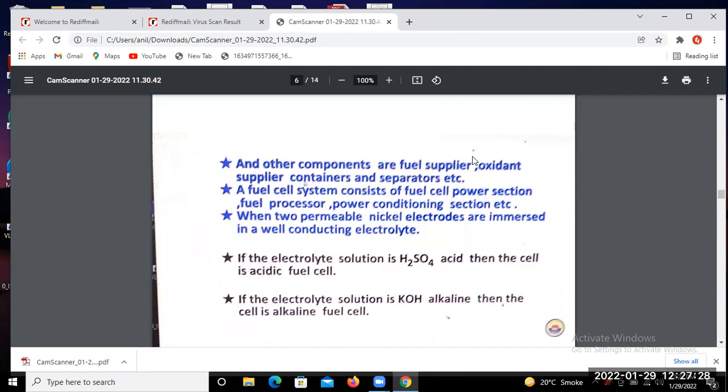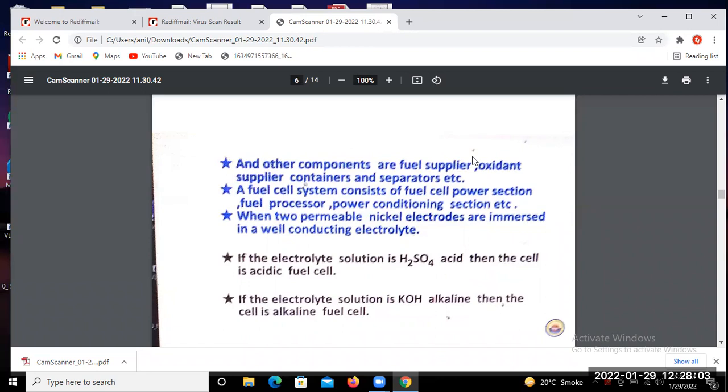So a fuel cell system consists of a fuel cell power section, fuel processor, and power conditioning section, etc. So when two permeable nickel electrodes are immersed in a well-conducting electrolyte, you will find the electrolyte.